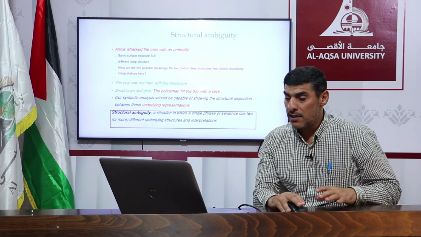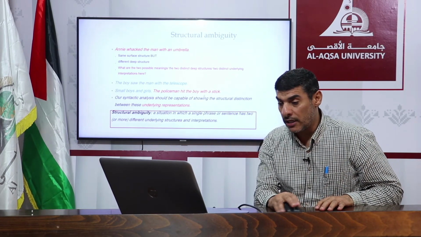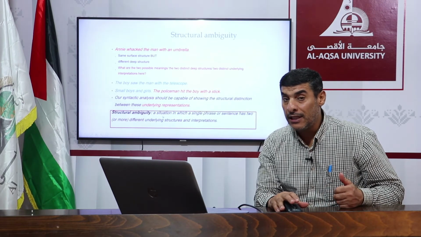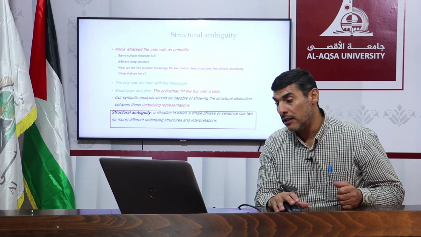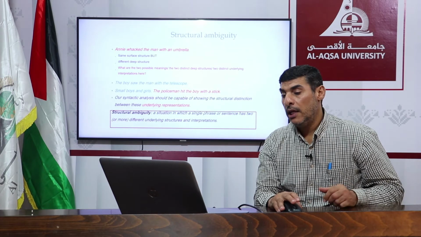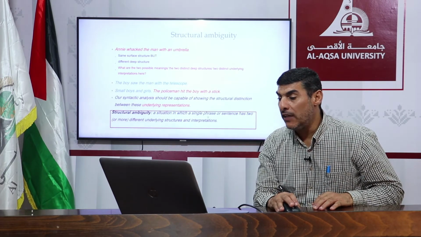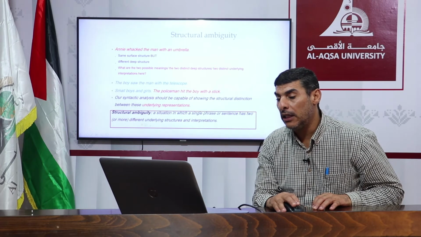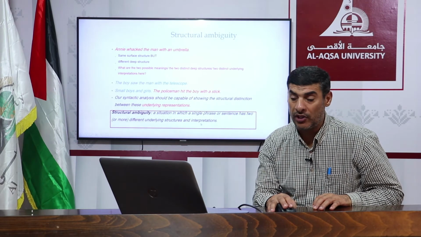So someone may ask, what is structural ambiguity? Is it the cause of having multi-meaning words in the sentence or not? It is a situation in which a single phrase or sentence has two or more different underlying structures and interpretations.